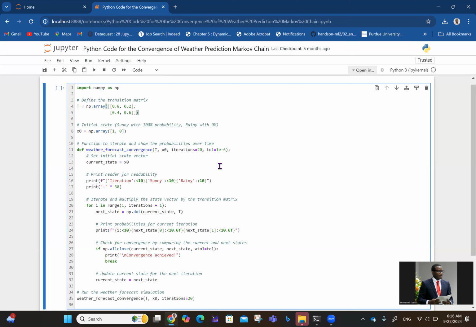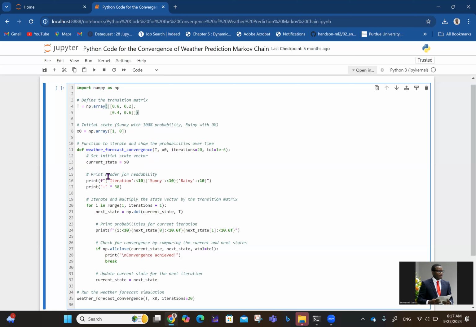And your tolerance limit, you want it to be 10 raised to the power minus 6. That's 0.000001. So the higher your tolerance, the more accurate your result is going to be. So in line 13 now, you set the initial state vector, which is current state, which is our X naught here, to be 1, 0.